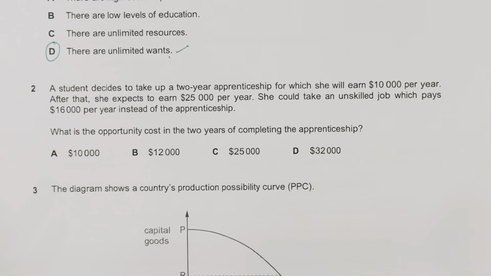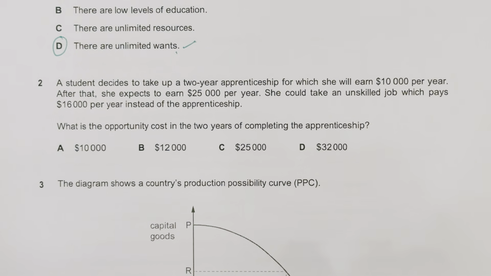A student decides to take up a 2-year apprenticeship for which she will earn 10,000 per year. Okay, this is an important piece of information. After that, she expects to earn 25,000 per year. She could take an unskilled job which pays 16,000 per year instead of the apprenticeship. What is the opportunity cost in the 2 years of completing the apprenticeship? Okay.